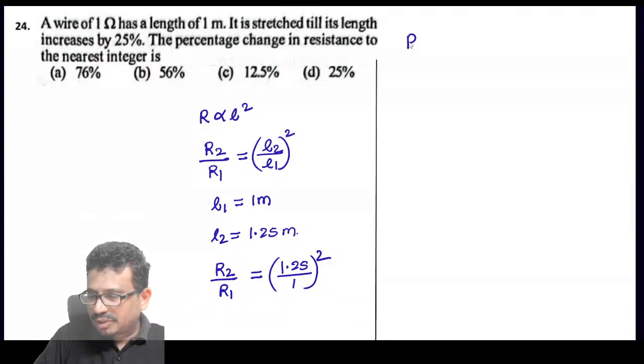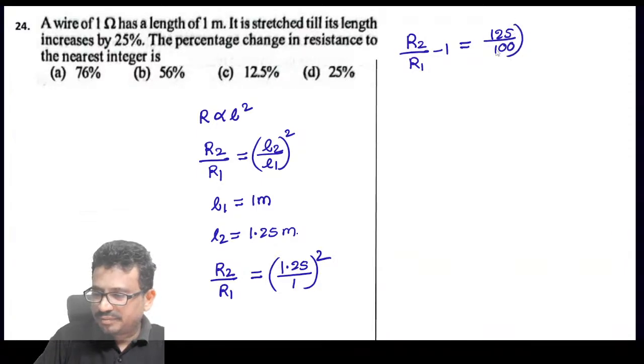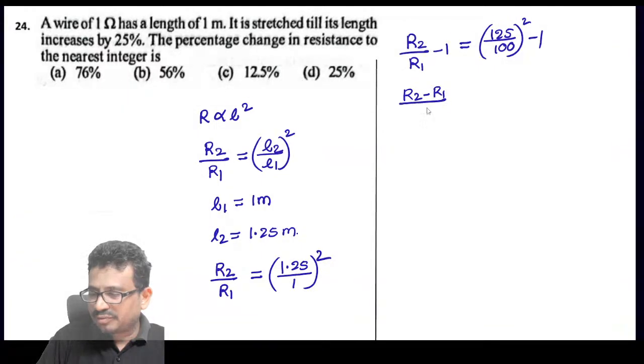So R2 by R1, and I subtract 1. So it is 125 by 100 whole square minus 1. Then R2 minus R1 by R1 equals, after cancellations, 25 by 16 minus 1.